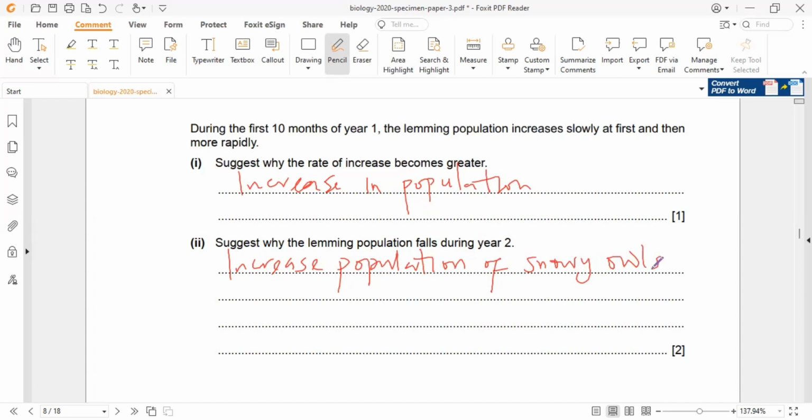Snowy owls are the secondary consumers that feed on the lemmings. An increase in population of the snowy owls will reduce the population of the lemmings. Also, probably the lemming population gets too large for food supply. They grow too large beyond the available food.